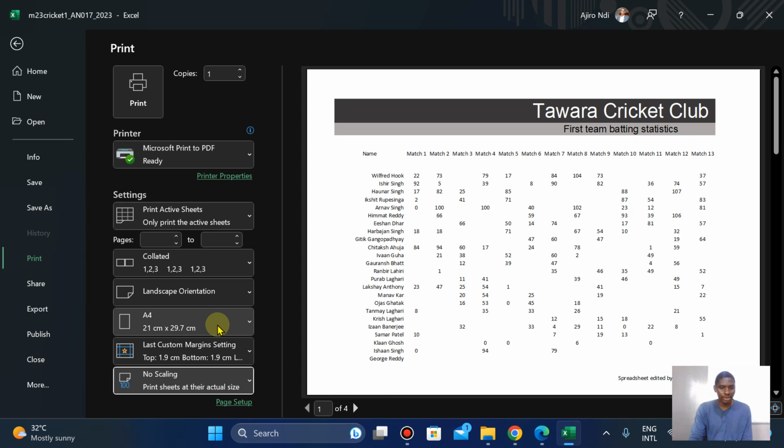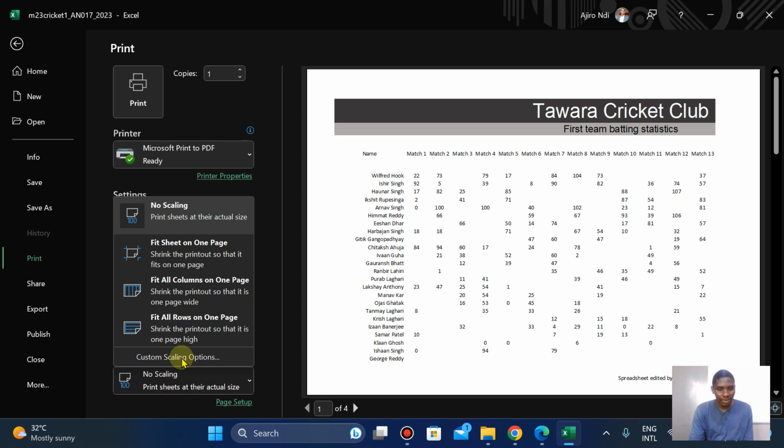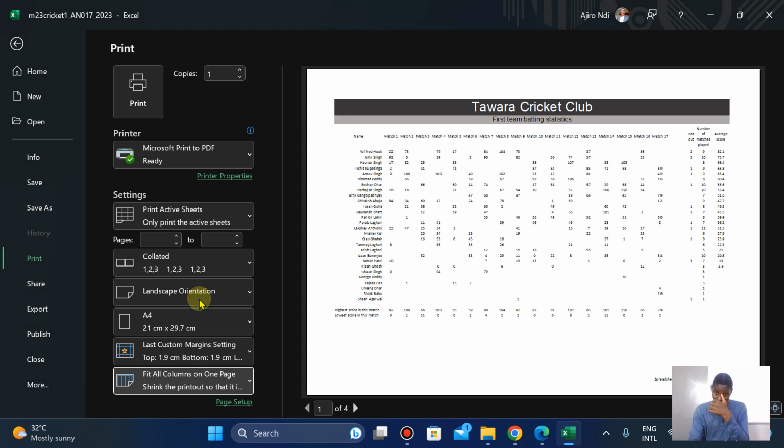Now, what I want to do is this. Let me see all columns in a page. I want to make all columns in a page, very important, and I think we can all see this. So I think one page is fine. One page is fine for me. I think everything can be saved just like this. They're all values, so I think they can be saved with one page. So what I did is all columns on one page.